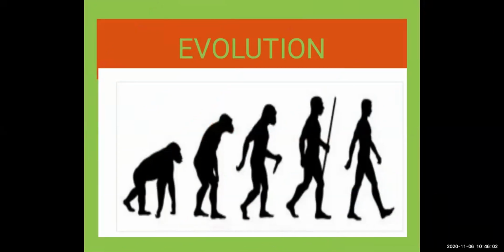As you can see in the picture also, you must know about this. In history you must have studied about evolution. So we will see how plants and animals have evolved, which different scientists have discovered all this evolution, and what different evidences they have proved for the theory of evolution. We will focus only on the evolution part.